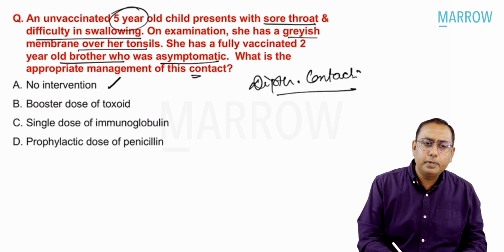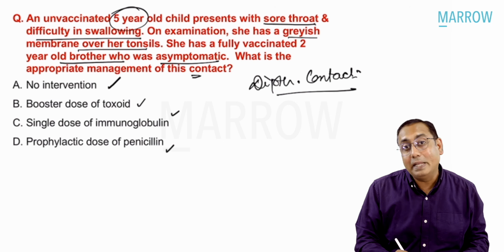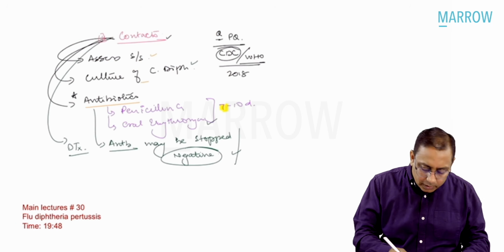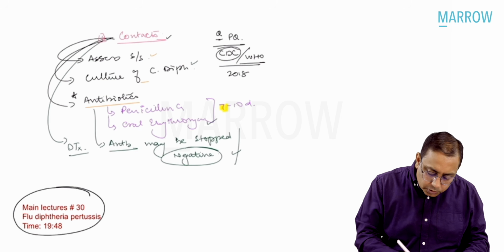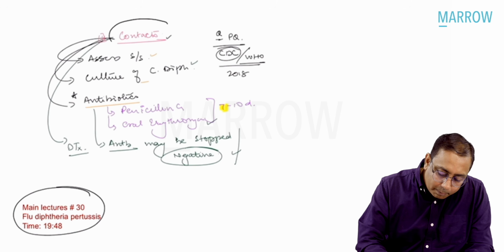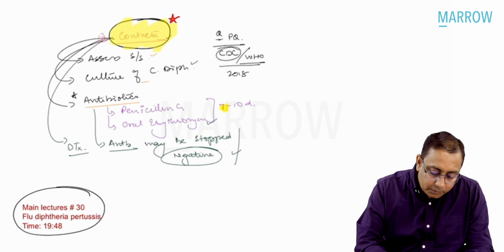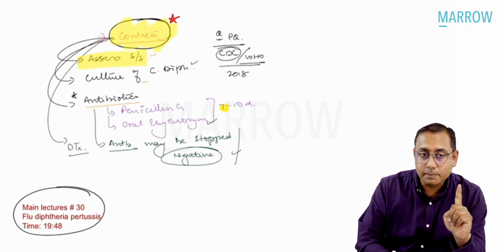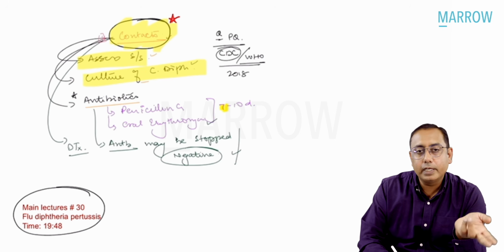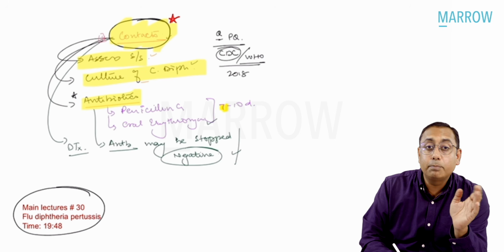No intervention needs to be done. Booster dose of toxoid, single dose immunoglobulin, or prophylactic dose of penicillin. So which of the following you think is the best answer? This is a direct screenshot I have taken from the video lecture number 30. So in the main lectures where we talk about flu, diphtheria and pertussis, you know that for management of contacts of diphtheria, we have to assess their signs and symptoms first. In this MCQ, they had given that the child is asymptomatic. Next, you are supposed to take the culture for Corynebacterium diphtheriae. And third is we are supposed to give them prophylactic antibiotic.